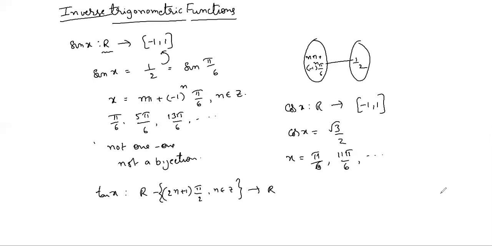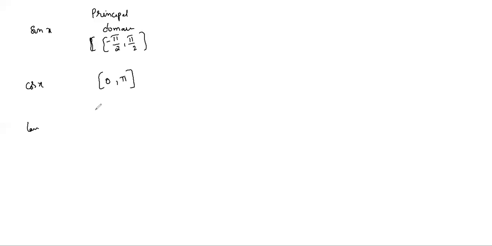That restricted domain is called the principal domain. So for sin x, we take the principal domain as only the closed interval -π/2 to +π/2. The actual domain is all real numbers, but we are restricting this domain. And for cos x, we are taking 0 to π. Tan x, we are taking -π/2 to +π/2. In these domains only, sine function, cos function, and tan function are bijective.